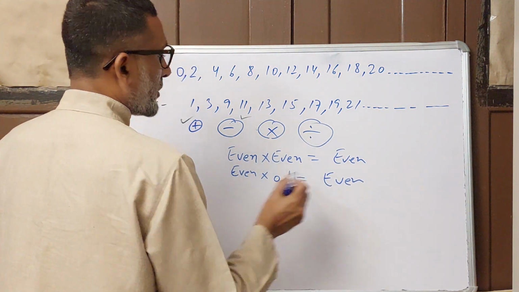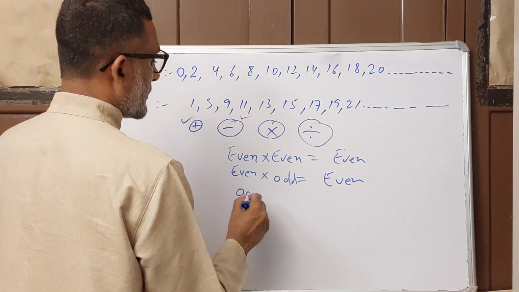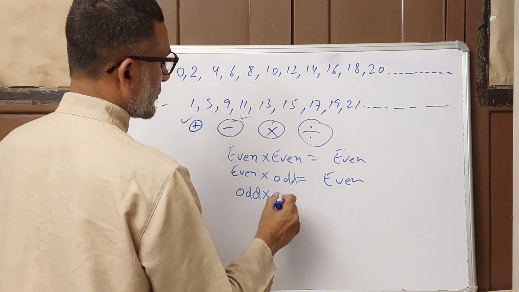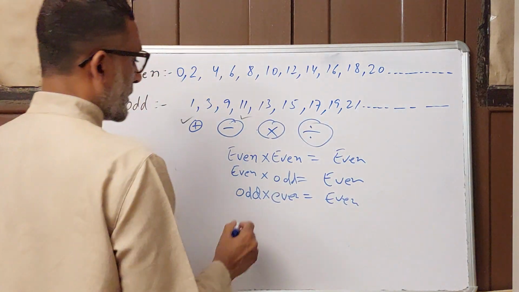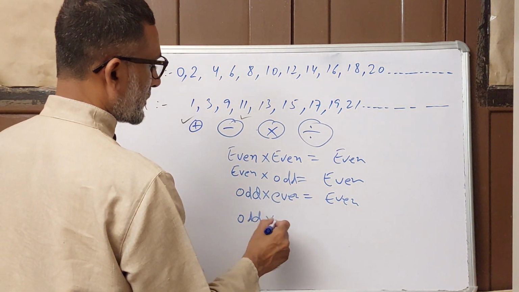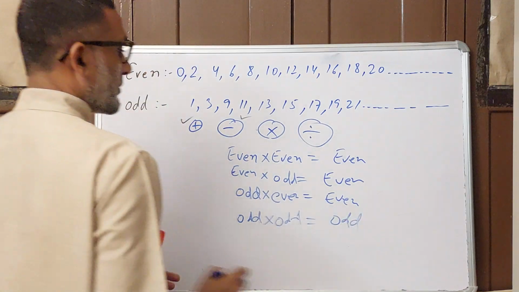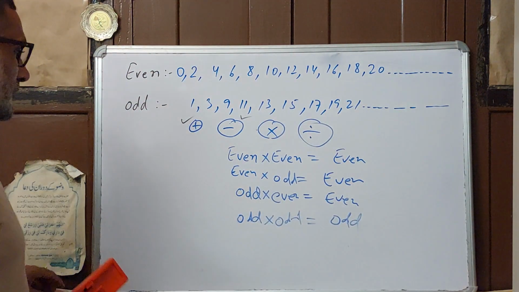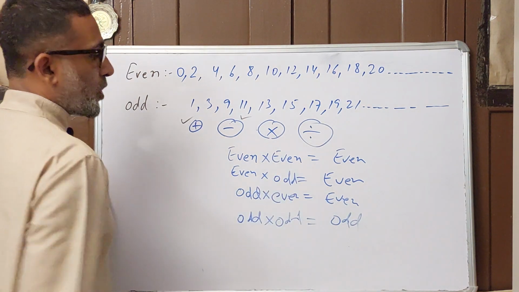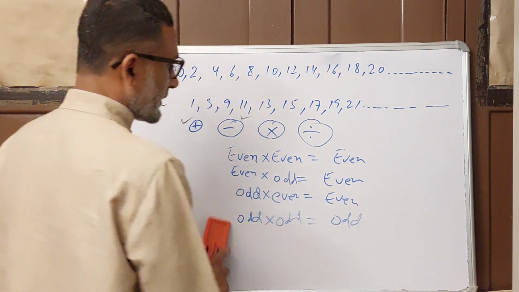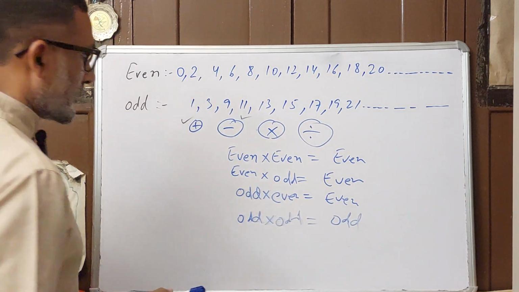So even times odd is even in multiplication also. If you change the position, no change will happen. So odd times even will also be even, and odd can only be an odd number. So in multiplication, an odd number comes only when you multiply an odd number by an odd number. In every other case, it will always be even.